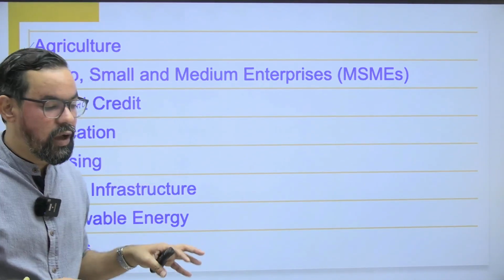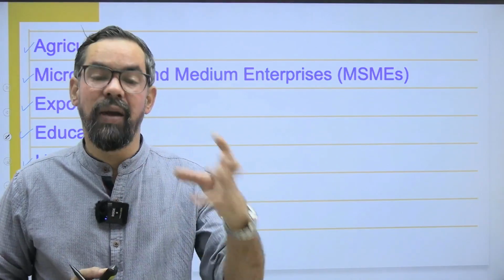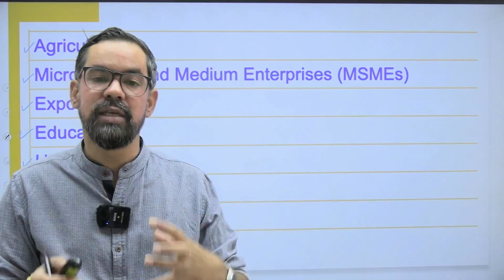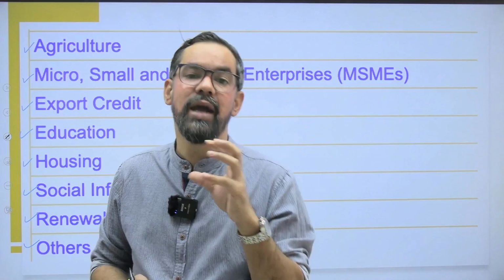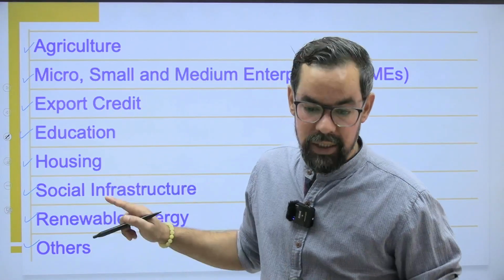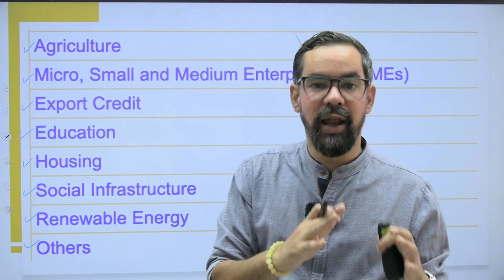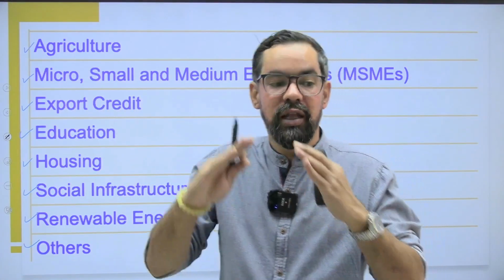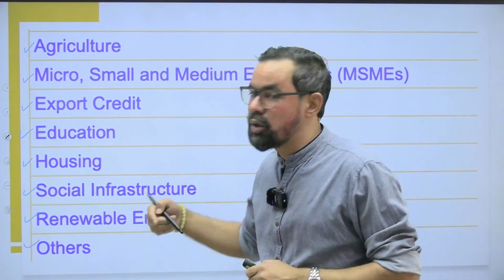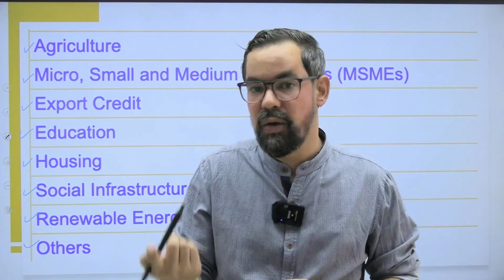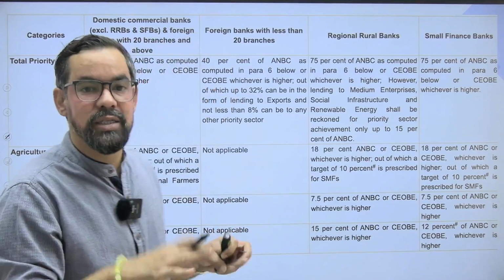So that means if you are running a commercial bank like SBI, PNB, ICICI or HDFC, they have to lend 40% of their ANBC, adjusted net bank credit, to the priority sector. Okay? And they have to report to RBI itself. They have to meet those particular targets, or if there is any shortfall, then we do have alternatives to meet those shortfalls also, right? And in case of RRBs and small finance banks, it is 75%. For cooperative banks also, this is 75%.